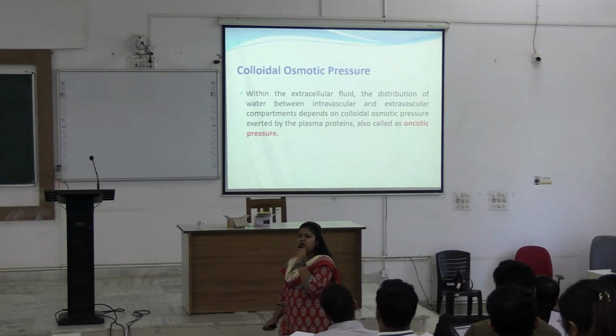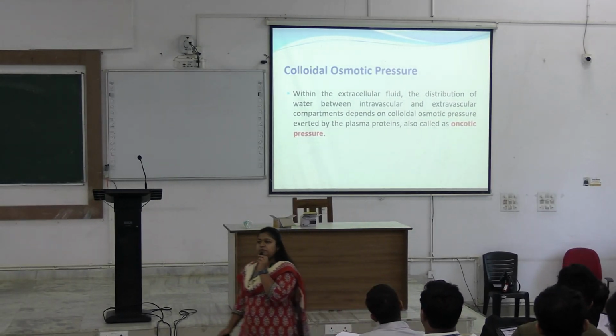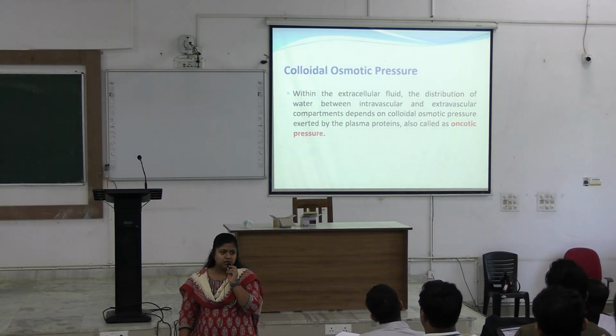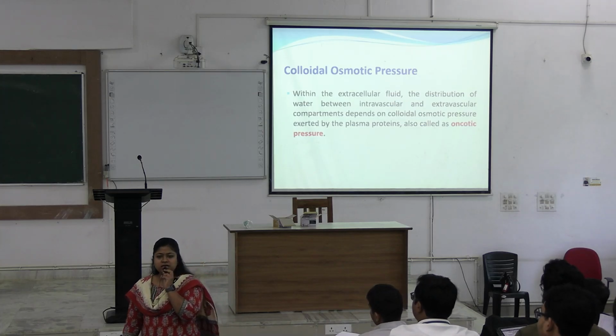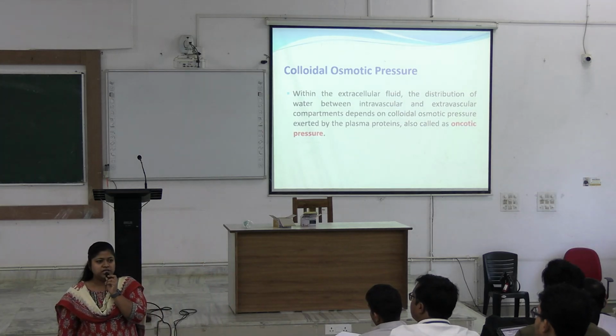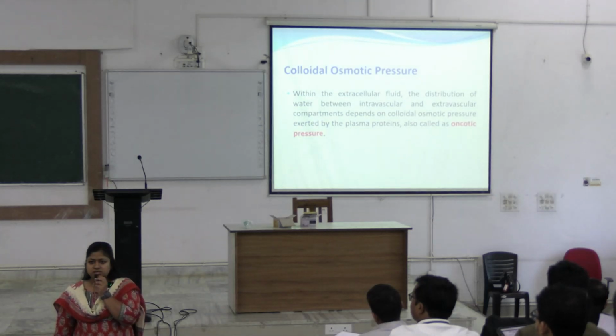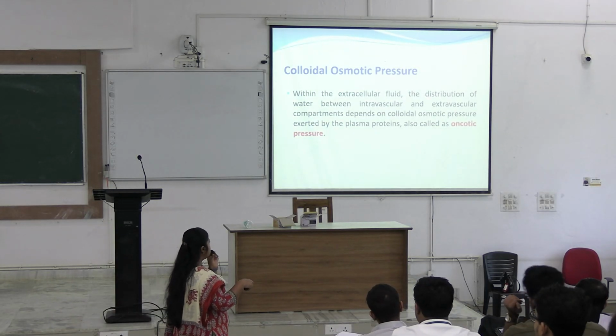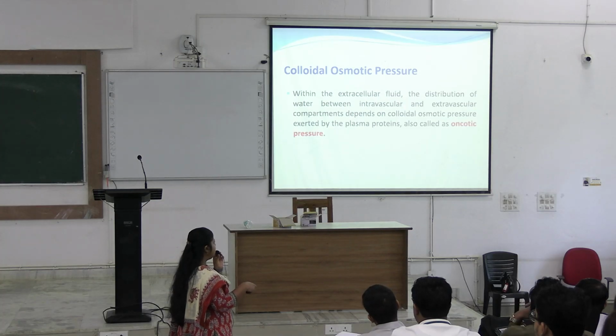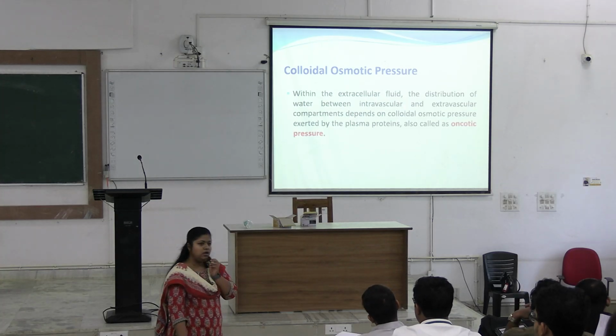Plasma proteins are immersed in plasma. Plasma is within the vessel. It is intravascular. So plasma proteins exert the oncotic pressure, and that helps in maintaining the distribution of water between intravascular and extravascular fluid.